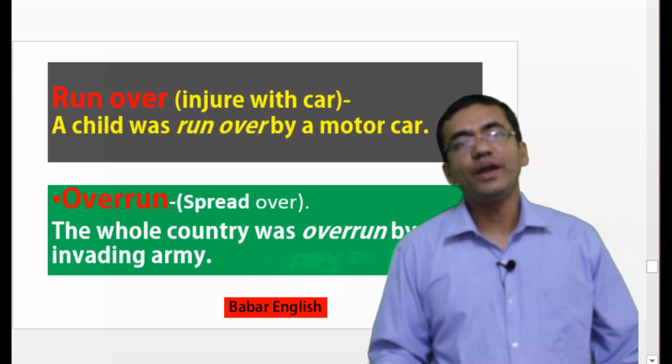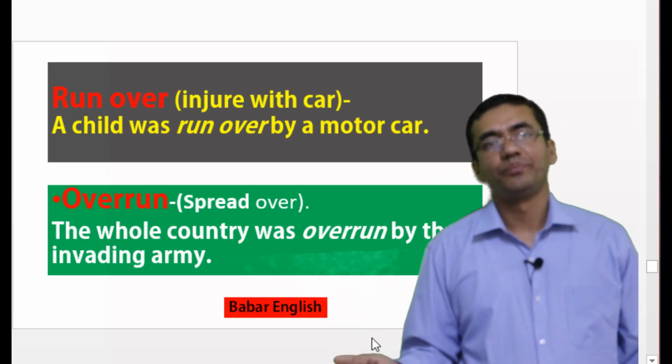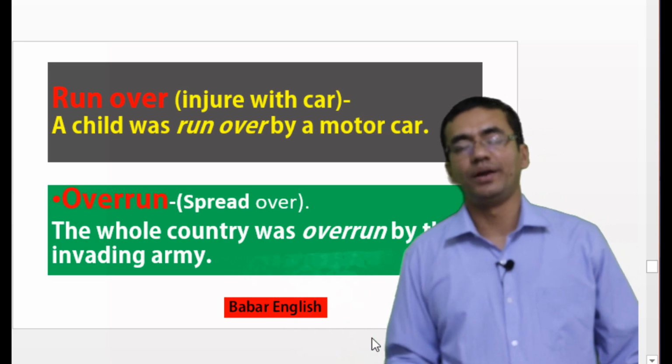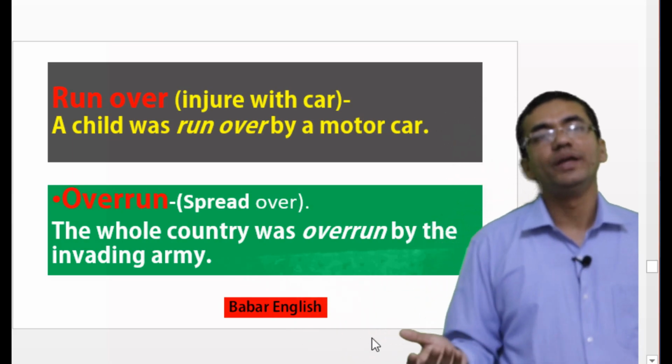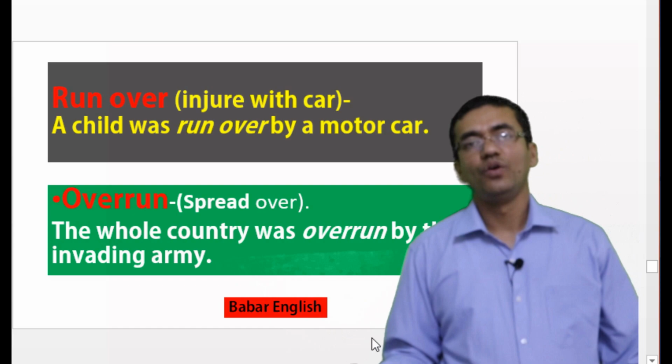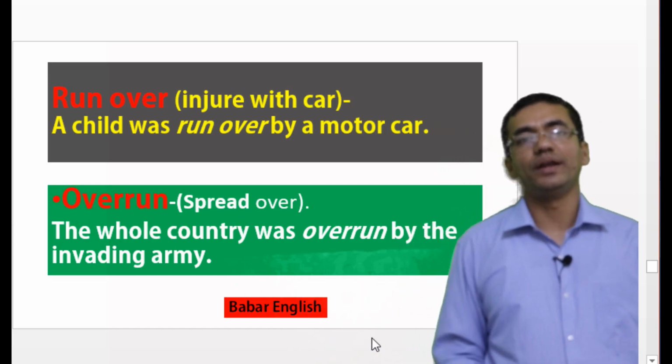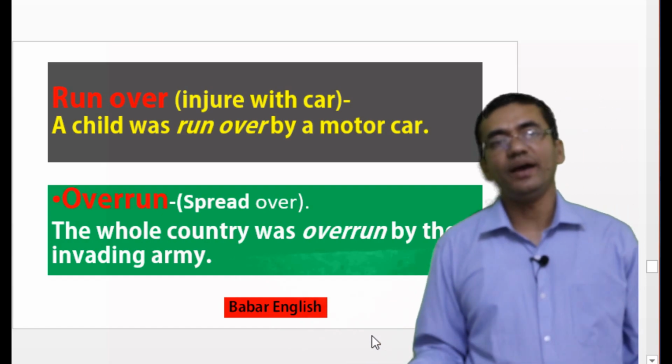Run over. Run over means injure with car. Suppose you can say a child was run over by a motor car. And if we invert this word, it will become overrun. Overrun means spread over. Suppose you can say the whole country was overrun by the invading army.